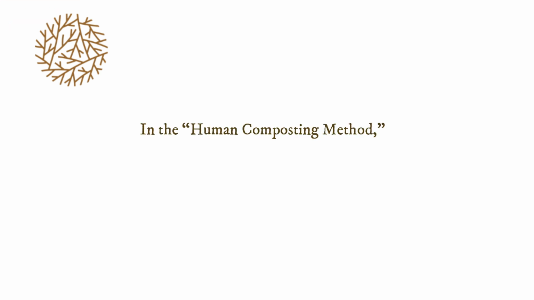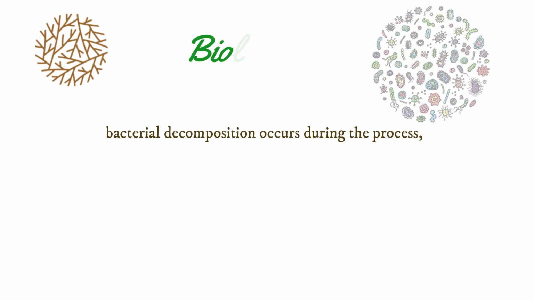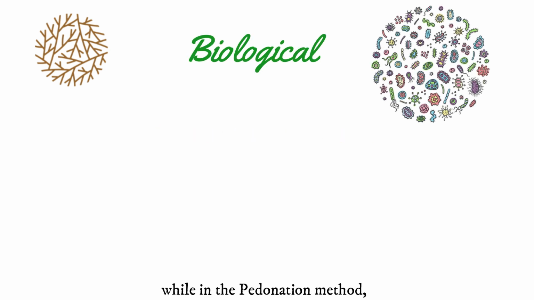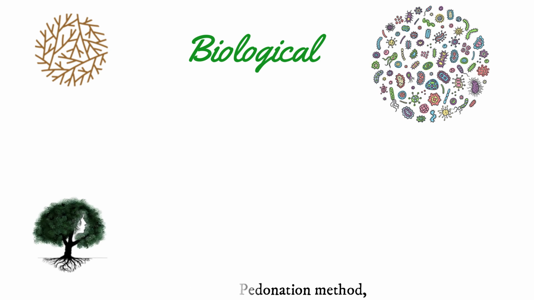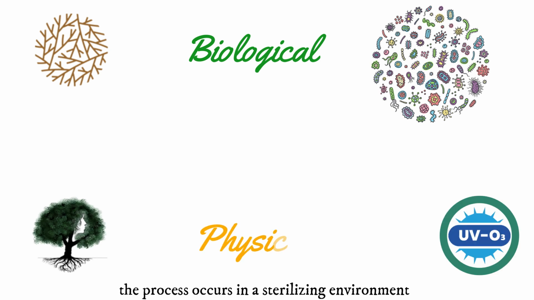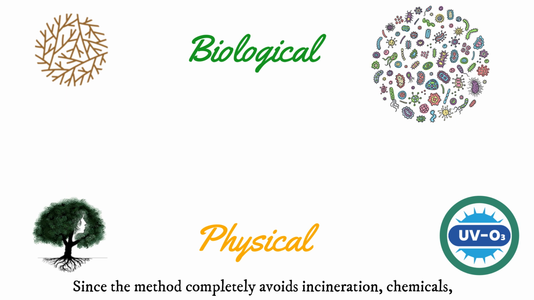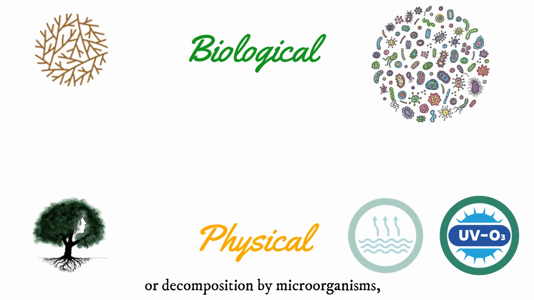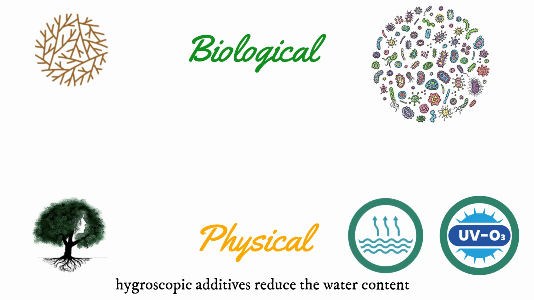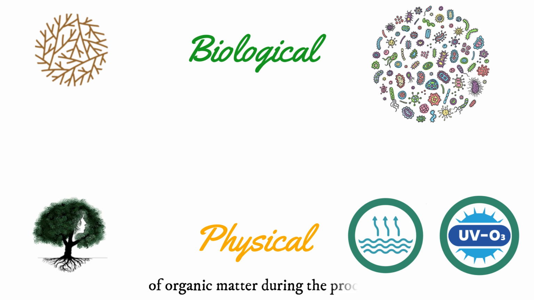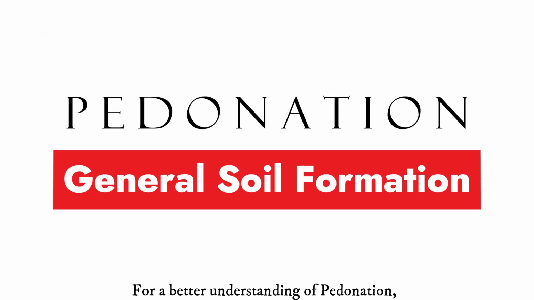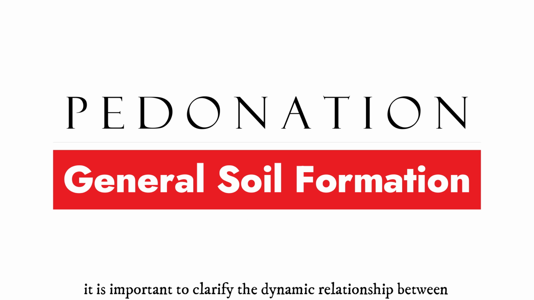In the human composting method, bacterial decomposition occurs during the process, while in the pedonation method, the process occurs in a sterilizing environment unsuitable for any bacterial activities. Since the method completely avoids incineration, chemicals, or decomposition by microorganisms, hygroscopic additives reduce the water content of organic matter during the process. For a better understanding of pedonation, it's important to clarify the dynamic relationship between pedonation and general soil formation.